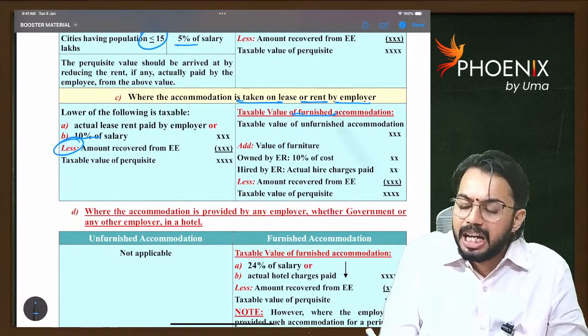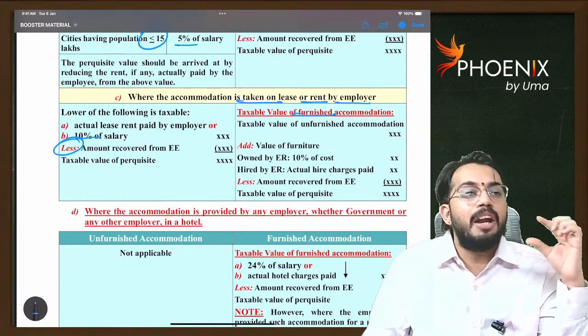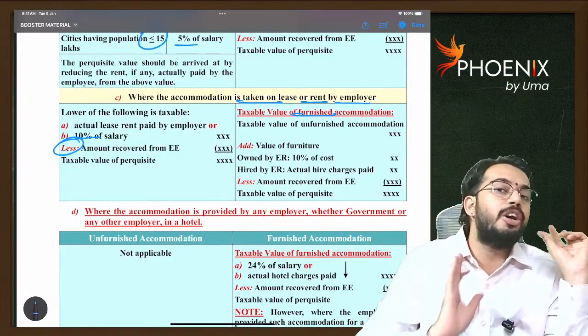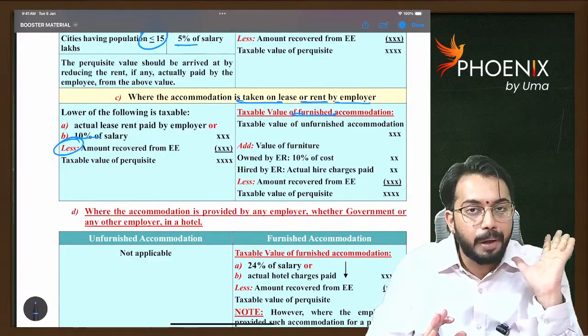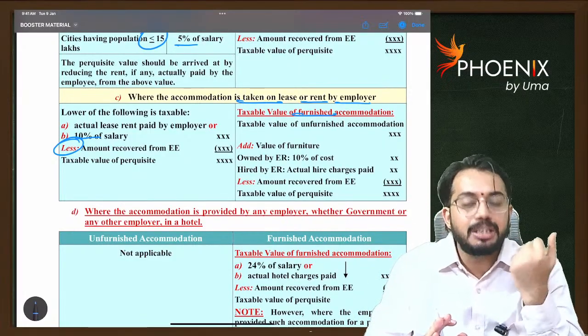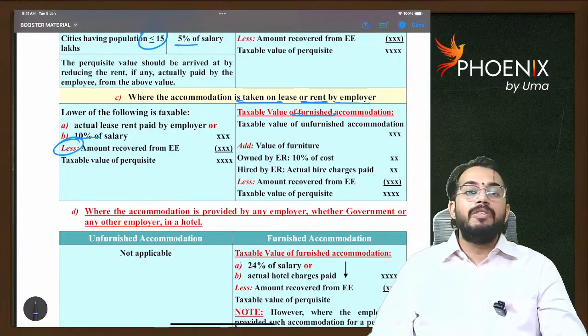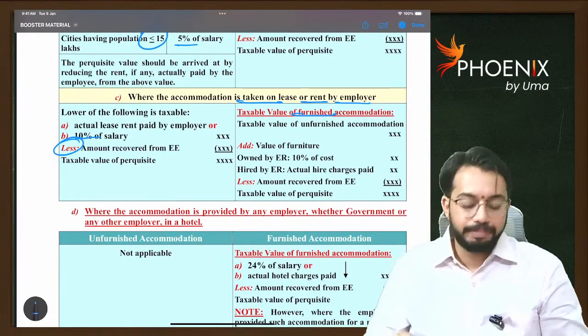Next, furnished accommodation, same concept. To the taxable value of unfurnished accommodation, you will add the value of furniture. If furniture is owned by employer, you will add 10% of cost. If furniture is hired by employer, you will add actual hire charges. Okay.